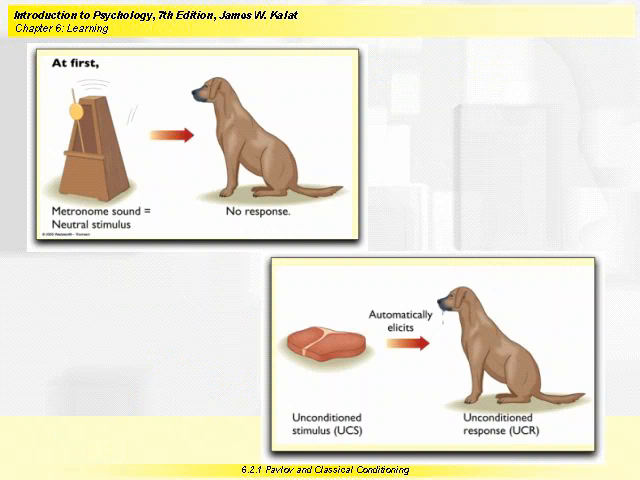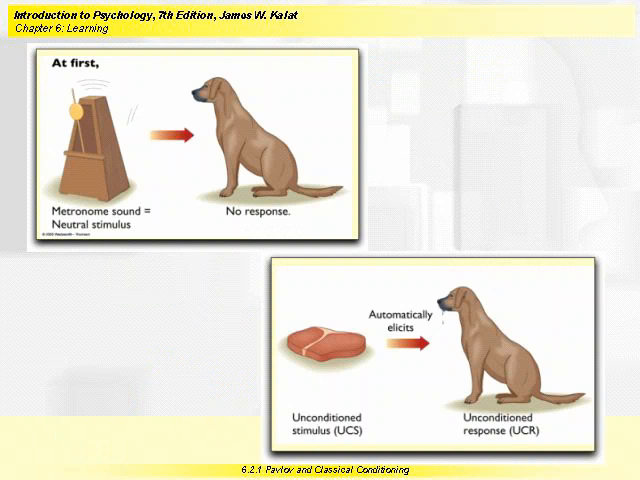Pavlov studied conditioning of the salivary response in dogs simply because he had been studying digestion with dogs as his subject throughout his career. There are four components in classical conditioning: the unconditioned or unlearned stimulus, the unconditioned or unlearned response, and the conditioned stimulus and the conditioned response, or learned stimulus and learned response.